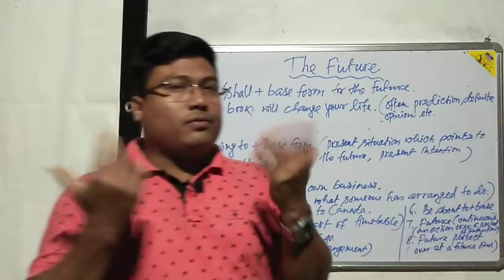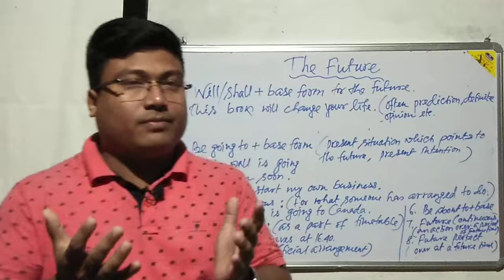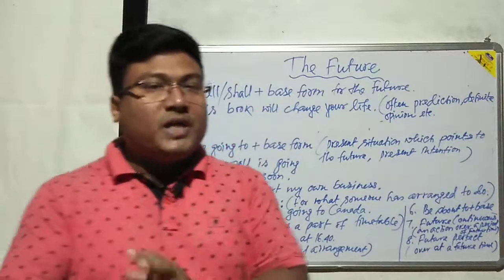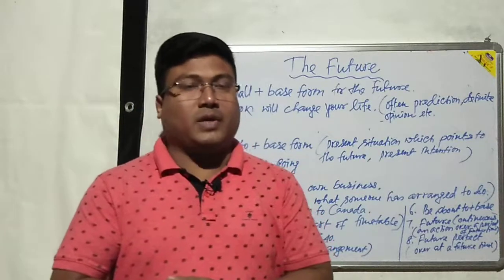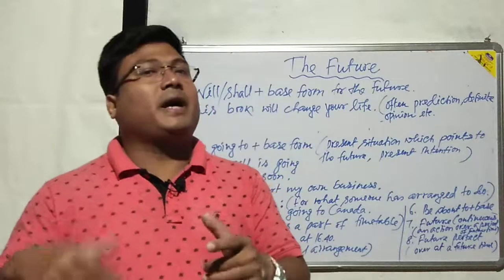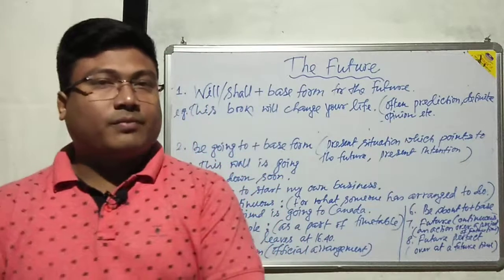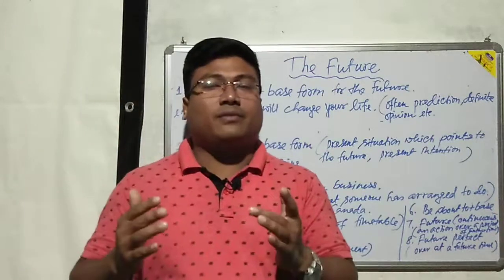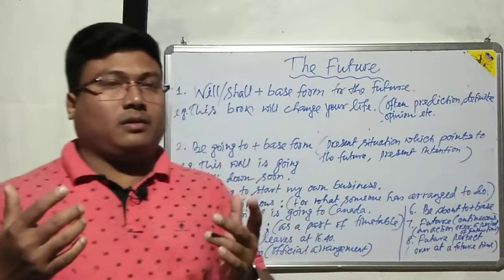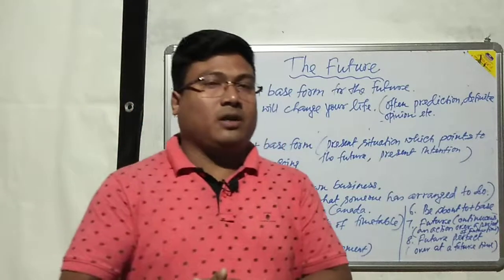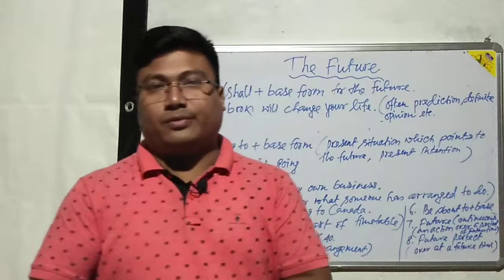Okay. For example, I shall have completed my project by next Monday. I shall have written a story by next June.